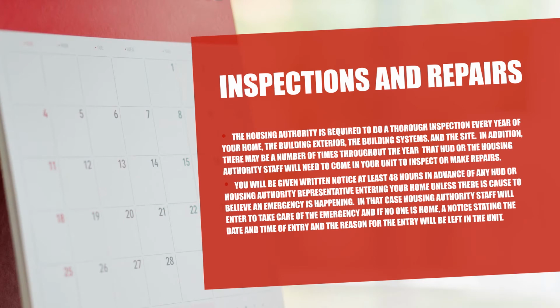Inspections and repairs. The Housing Authority is required to do a thorough inspection every year of your home, the building exterior, the building systems, and the site. In addition, there may be a number of times throughout the year that HUD or the Housing Authority staff will need to come in your unit to inspect or make repairs. You will be given written notice at least 48 hours in advance of any HUD or Housing Authority representative entering your home unless there is cause to believe an emergency is happening.